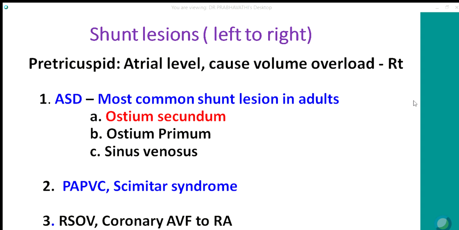The commonest is ostium secundum. Partial anomalous pulmonary venous connection: here, one or more of the pulmonary veins drain to the right atrium either directly or through the systemic veins. This includes Scimitar syndrome. Here, the pulmonary veins from the whole of the right lung drain to the IVC. The name comes from the radiological appearance, like a Turkish sword. Other rare pre-tricuspid shunts could be a ruptured sinus of Valsalva or coronary AV fistula, which may drain to the right atrium directly.